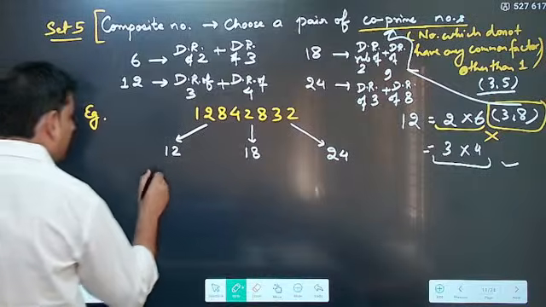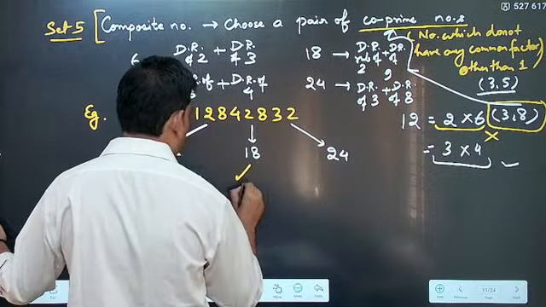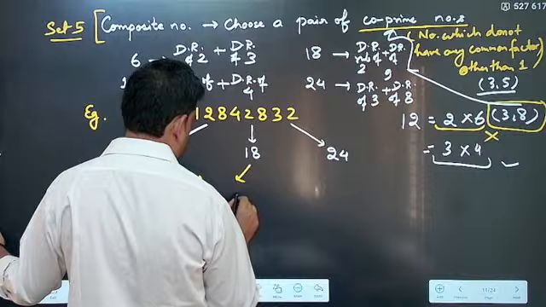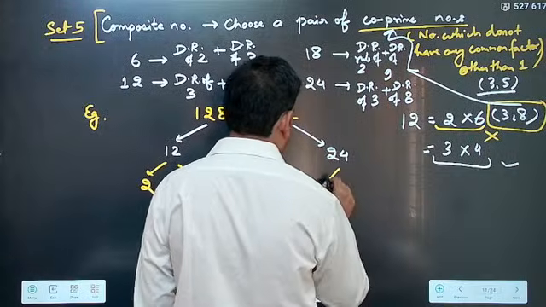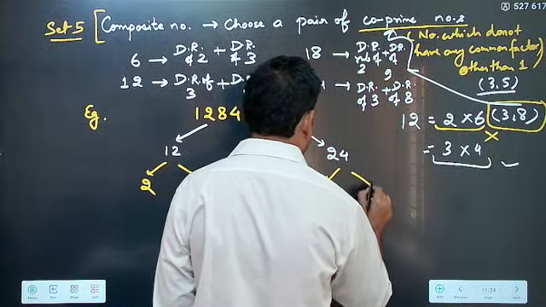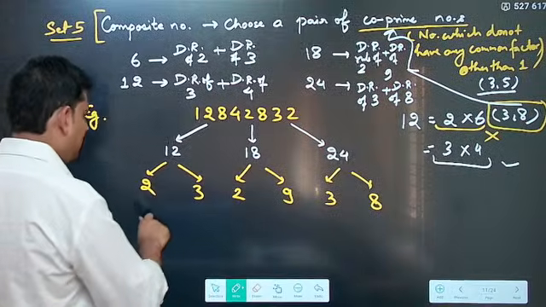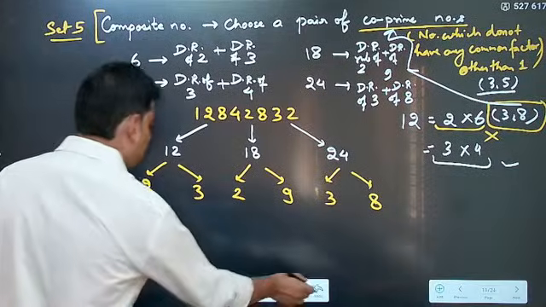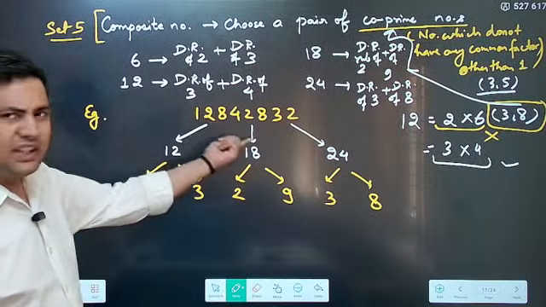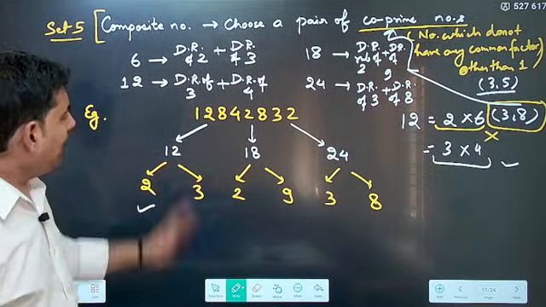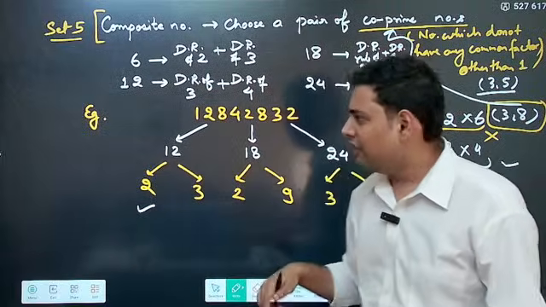So for 12, what I'll check? We have written above 2 and 3. For 18, I'll check 2 and 9. Then for 24, I'll check 3 and 8. Let's start checking. So 2, very clearly, the last digit is 2. So 2 is divisible. Then for 3, what will I have to do? I have to create and cancel multiples of 3, or I can just take the addition also, that is the sum of digits. Let's do it using the sum of digits. Okay, that we have already done.